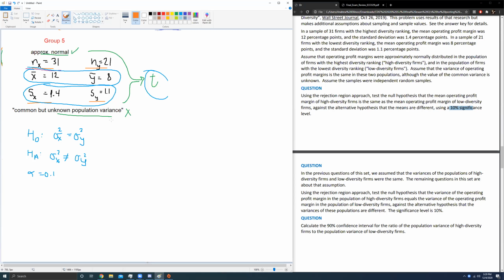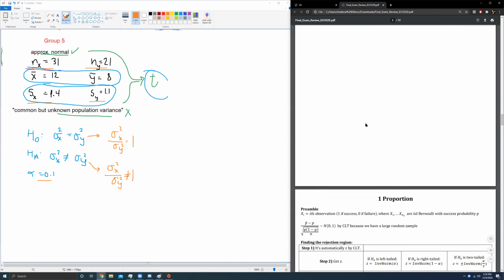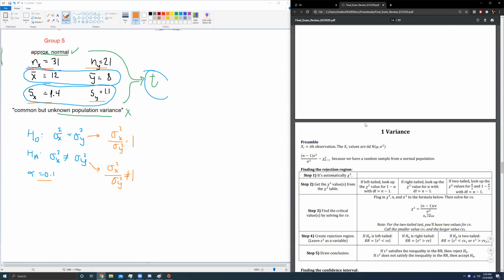We're going to rewrite this slightly. I like writing this that we have sigma x squared over sigma y squared equals 1. Normally, we subtract when we talk about means, but when you're talking about variances, you actually divide. So we'll say sigma x squared over sigma y squared, and this is not equal to 1 because they're different. These are our hypotheses. We're using alpha equals 0.1, and we're going to scroll down to the 2 variance section of my study guide.